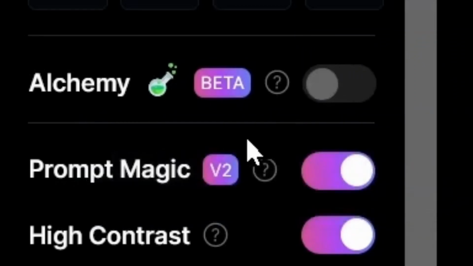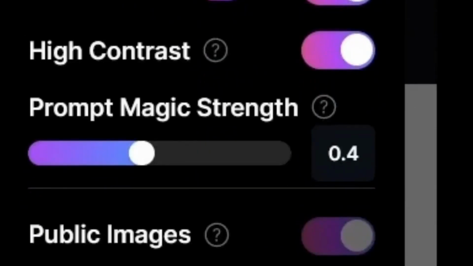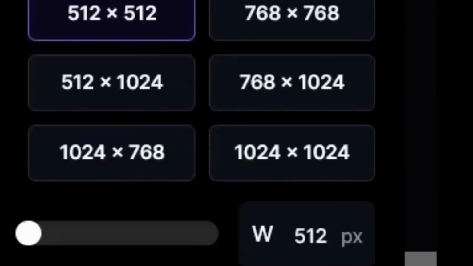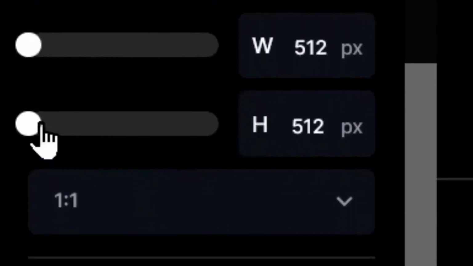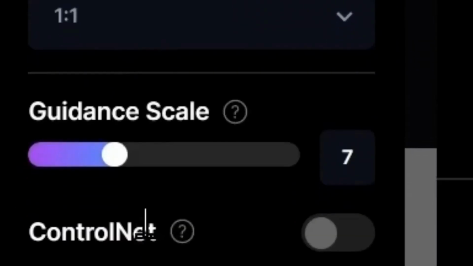The prompt magic is some sort of prompt enhancer for your prompt. I highly recommend that you toggle it on. You can adjust the dimension of the image. You can pick the already set one, or set your own by moving the bar up or down. The guidance scale determines how much weight your prompt has in generating the image. The higher it is, the more it will depend on the prompt you enter. I suggest that you keep it around 7 for better results.